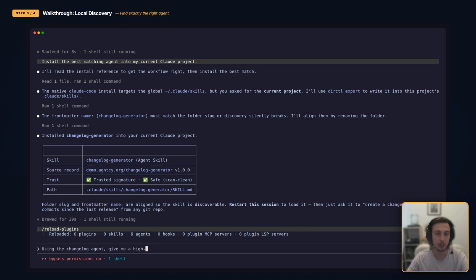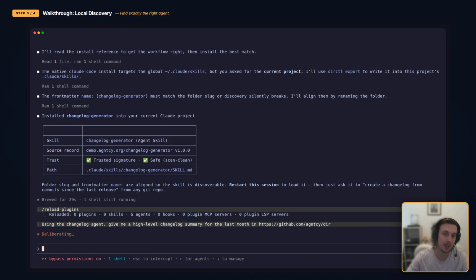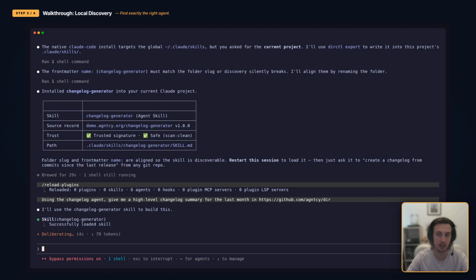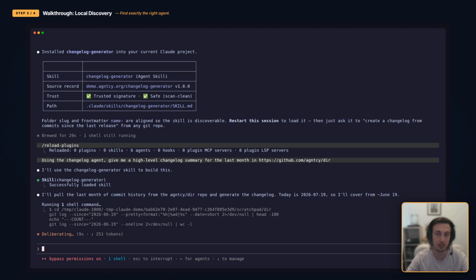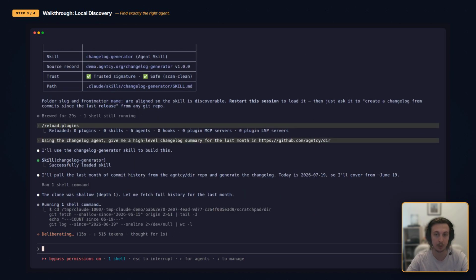Now, we can put the agent to work. We ask it for a summary of last month's changes in our GitHub repo. It fetches the commits, categorizes the changes, and produces a structured, readable summary. Exactly the capability we searched for, now doing the real work.